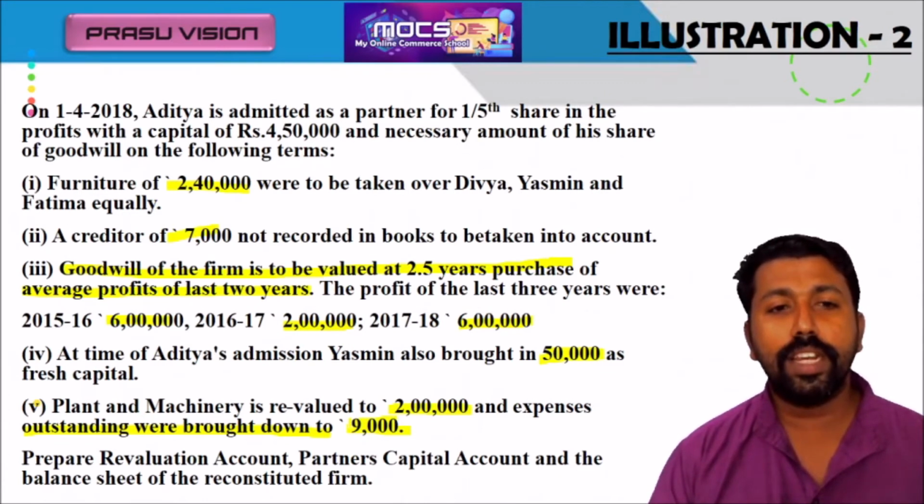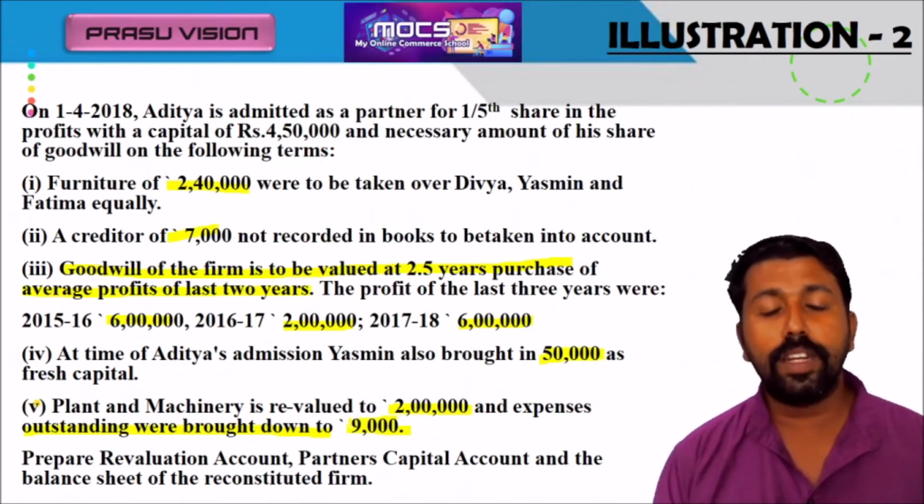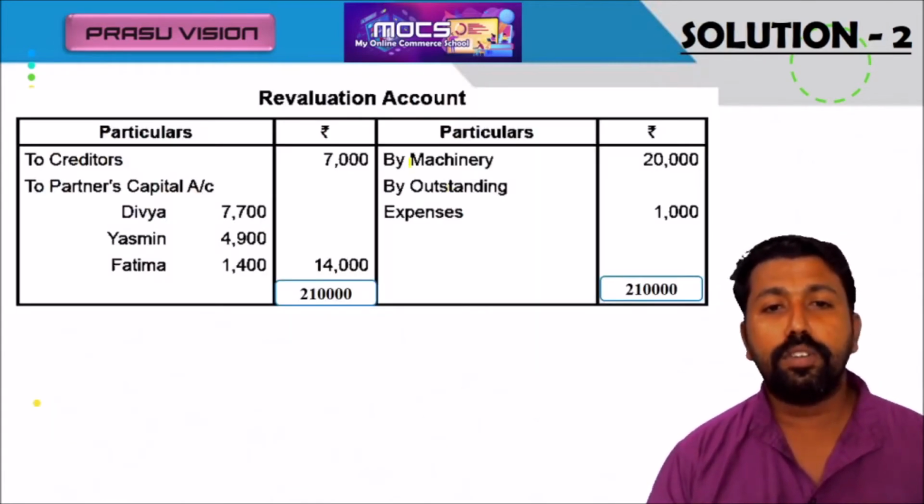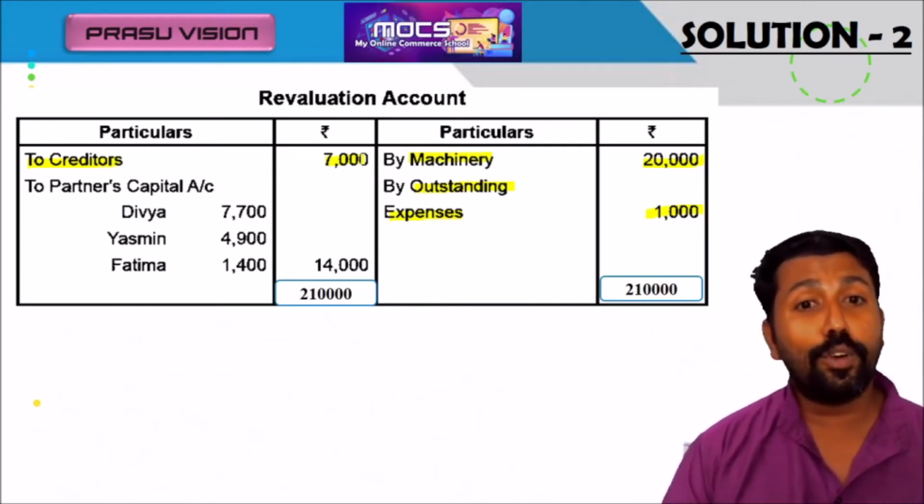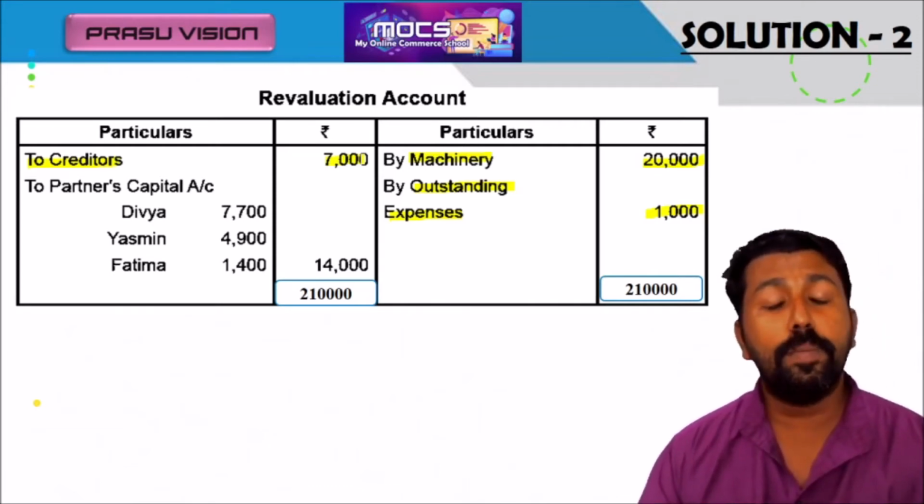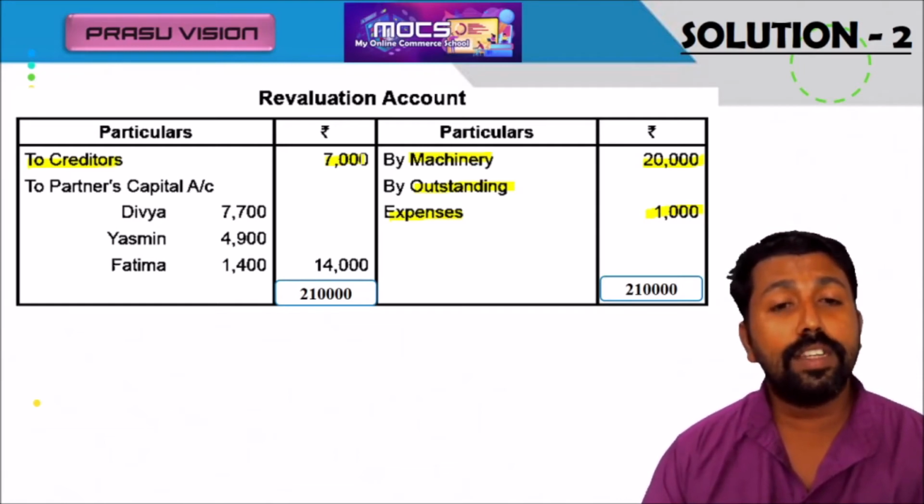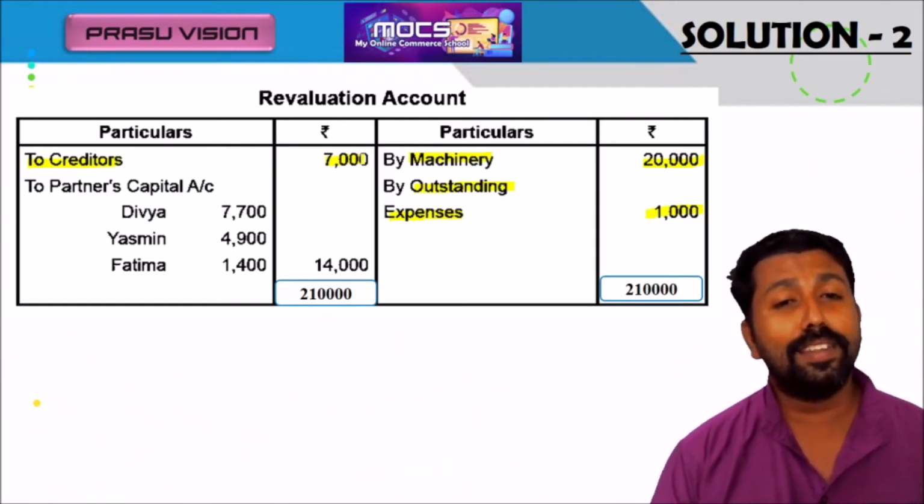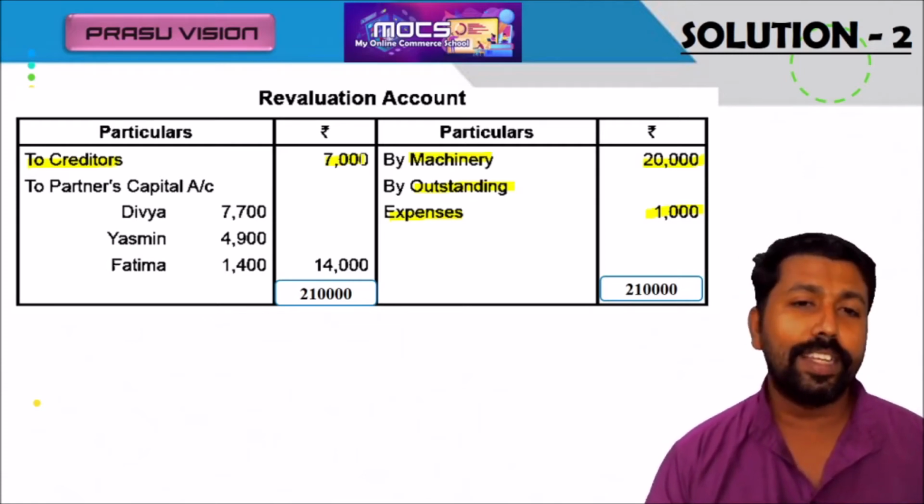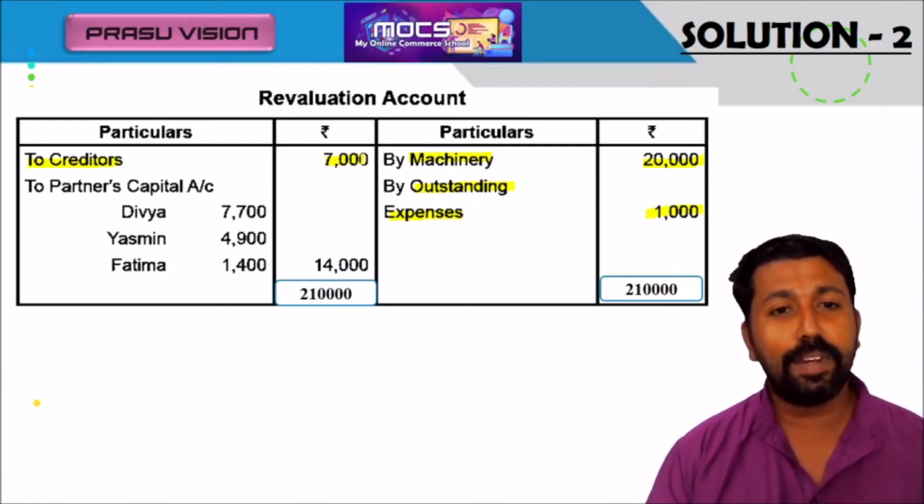So dear students, we have to look at the revaluation account to know what changes happen. So the amount of machinery increased by 20,000. Outstanding expenses decreased, the liability decreased, 1,000 is decreased. Also creditors 7,000. And remember, there is no adjustment regarding the furniture taken over by the partners because it will be adjusted. 2,60,000 is the book value. It will be taken over by the partners at 2,40,000 equally. So remember, it will be recorded in the capital account.